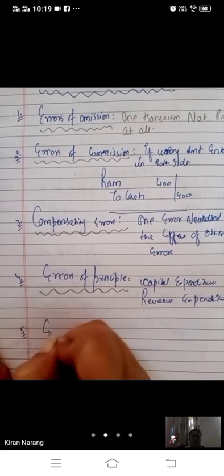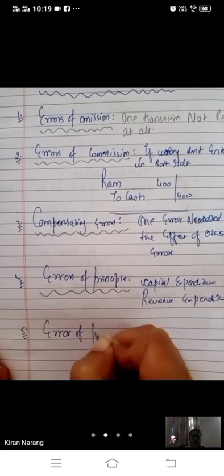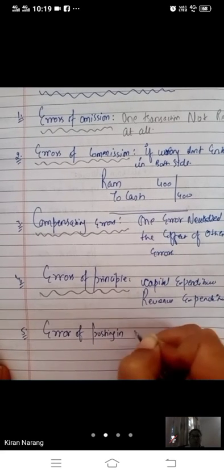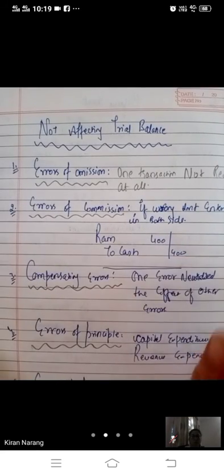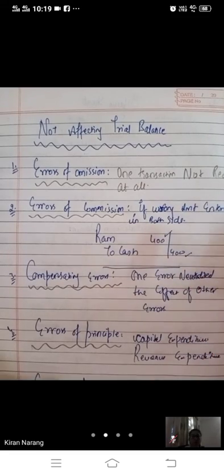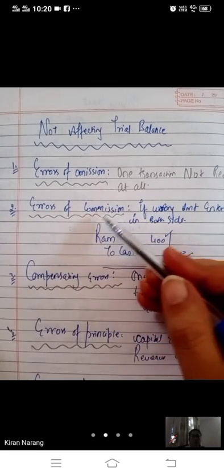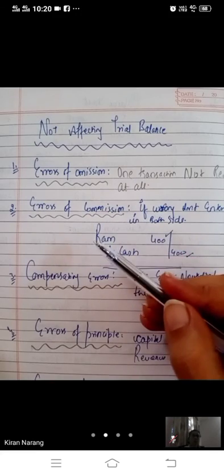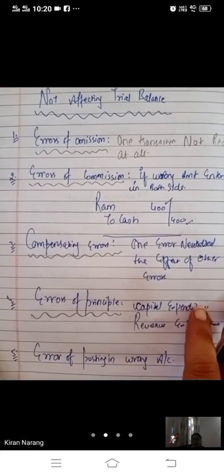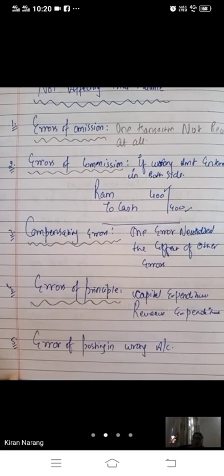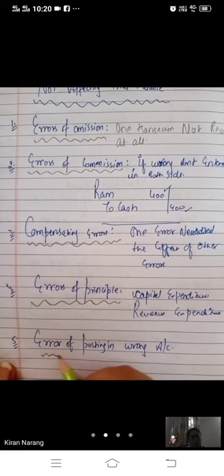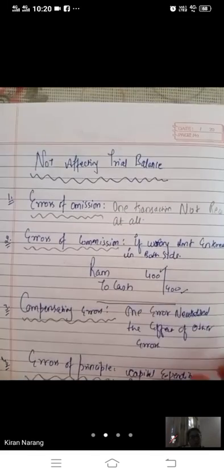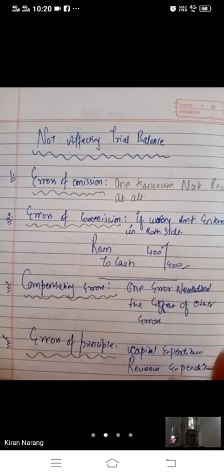Then last, children, error of posting in a wrong account. Suppose in place of Ram you have written Sham. The total of debit will equal credit, but there is a mistake in the column of names of the accounts. In place of Ram you have written Sham. The debit and credit columns are equal, so the total will be equal. These are the errors which may be there in the question, but the total of the trial balance will be equal.